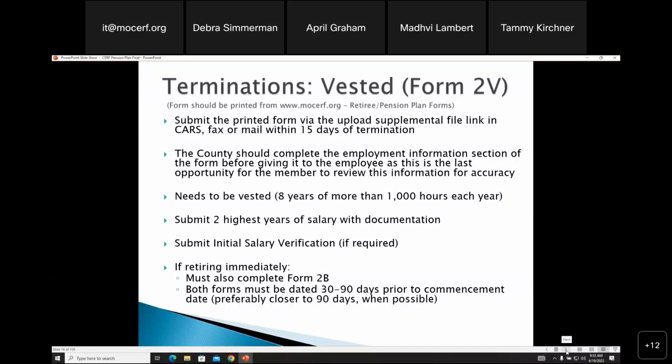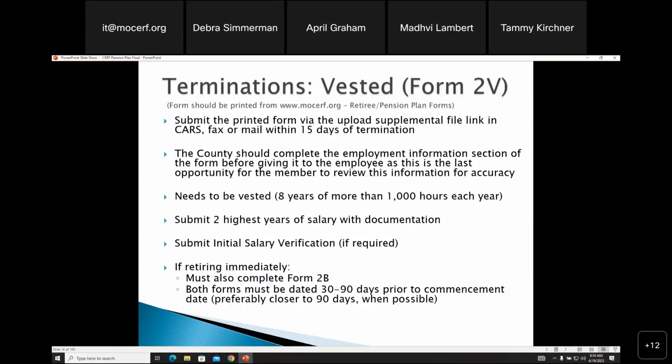If retiring immediately, too, we need, well, I'll go on. They have to be dated 30 to 90 days prior to the commencement date, not the term date, the commencement date. So if they leave June 5th, they're going to be commencing July 1. So that is also confusing to a lot of the members. They call and think that it's 30 to 90 days.